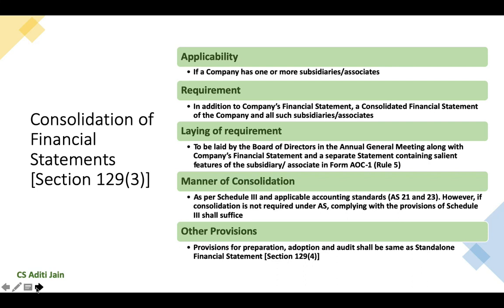For example, if a company has become a subsidiary of another company for a temporary period, Accounting Standard 21 does not require consolidation of accounts of such company. However, the Companies Act 2013 does require consolidation of such accounts. So, the consolidation is required to be carried out as per the provisions of Schedule 3 in such cases.